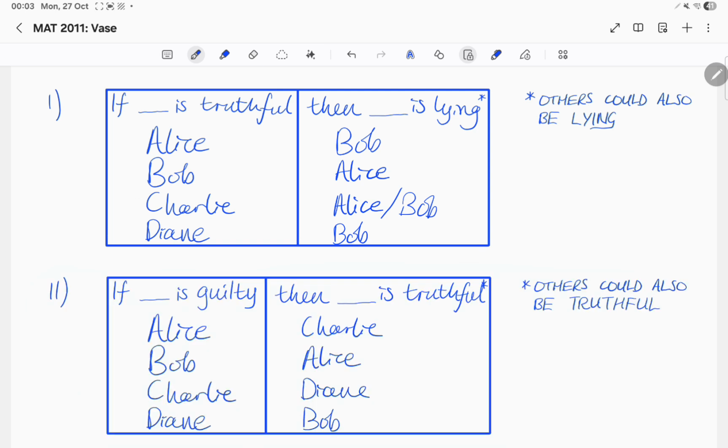We'll now move on to part 2. Here, we'll see that if Alice is guilty, then Charlie is definitely truthful. Similarly, for Bob, Charlie and Diane, if they are guilty, then there is at least one other person who is truthful.